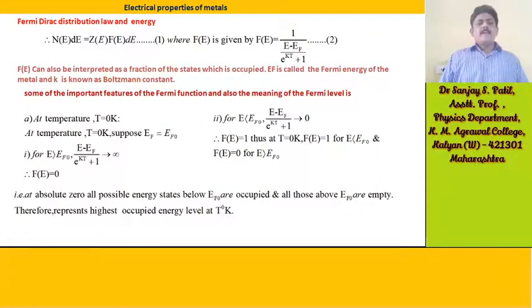So the Fermi-Dirac distribution law and energy is given. Therefore, n(E) dE is equal to Z(E) f(E) dE.